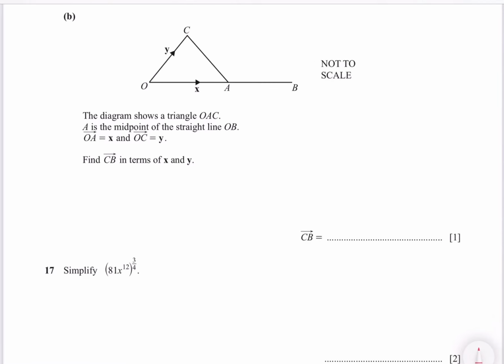Find CB in terms of x and y. To find CB, we can write OB minus OC. So OB is 2x, OC is y. So 2x minus y. We have to give the answer in terms of x and y.